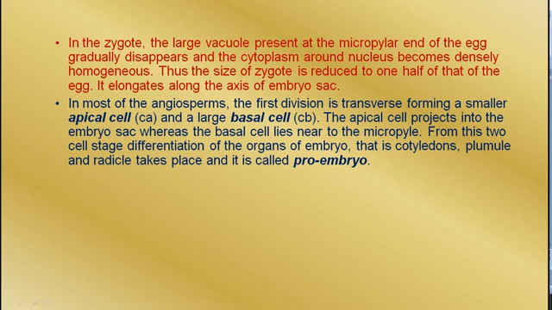From this two-cell stage, differentiation of the organs of the embryo, that is cotyledon, plumule and radicle, takes place, and it is now called the proembryo. So the proembryo is an elongated structure with an apical cell towards the embryo sac and a basal cell near the micropyle.